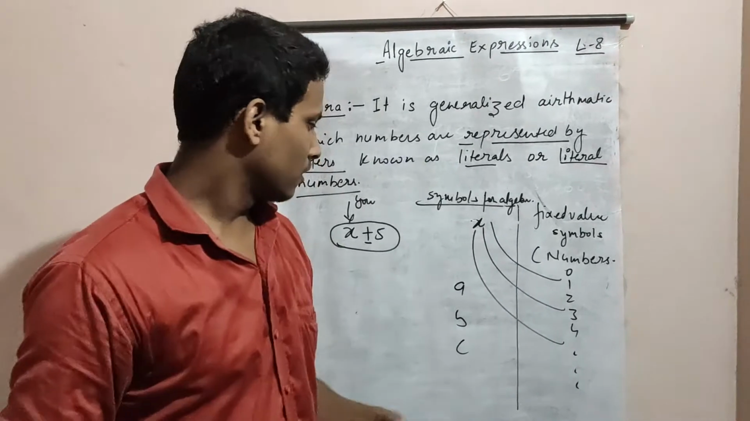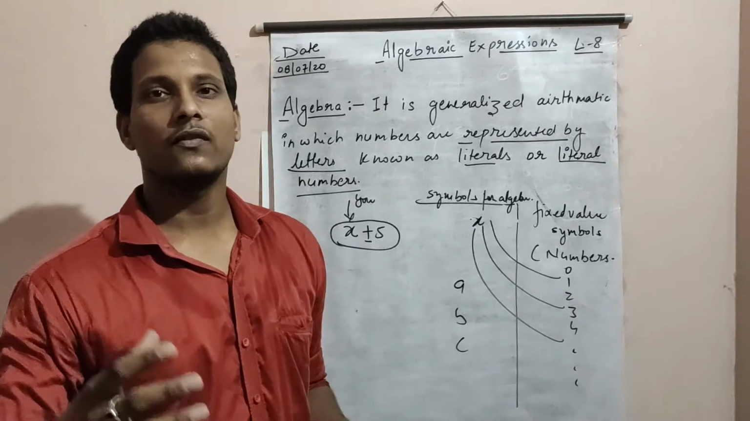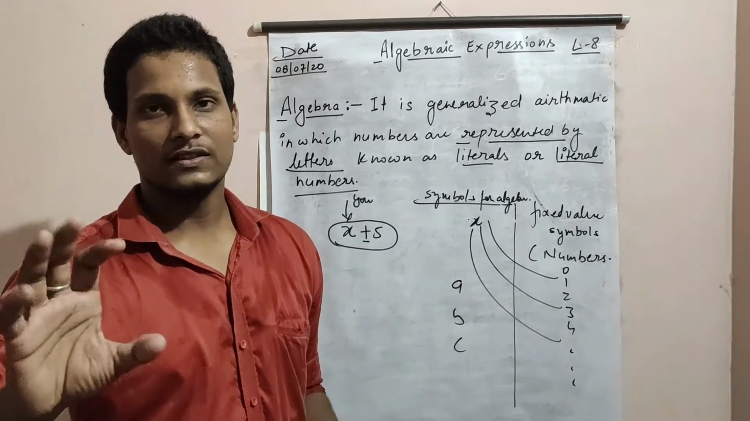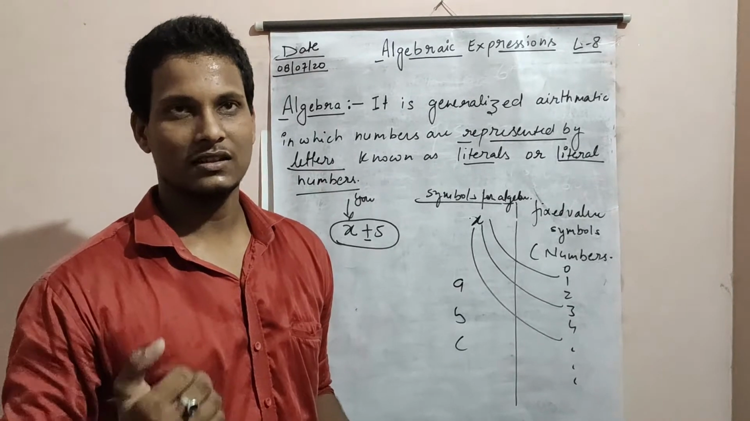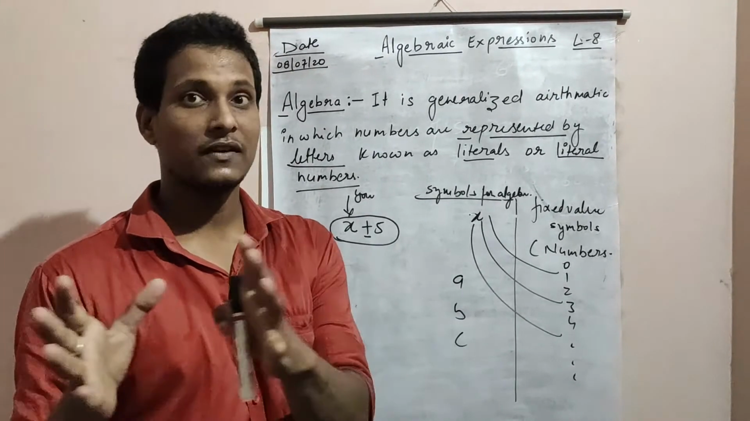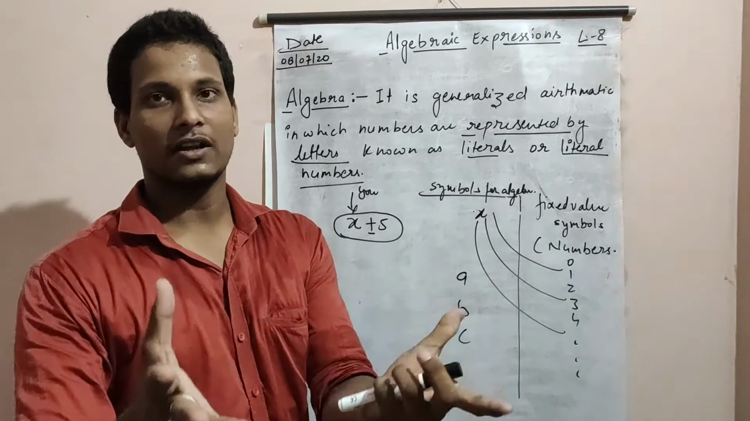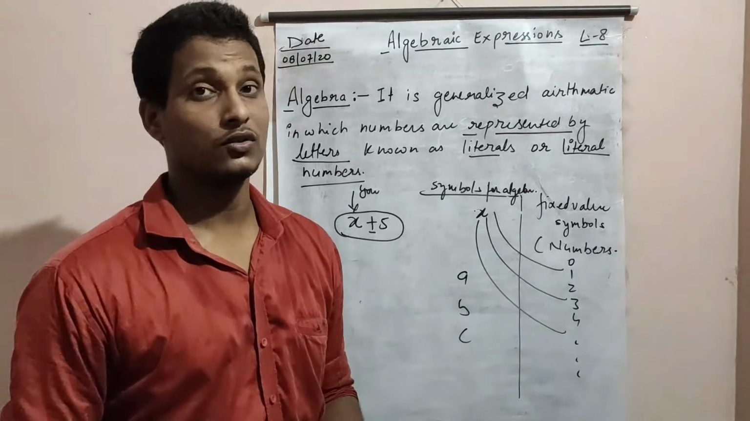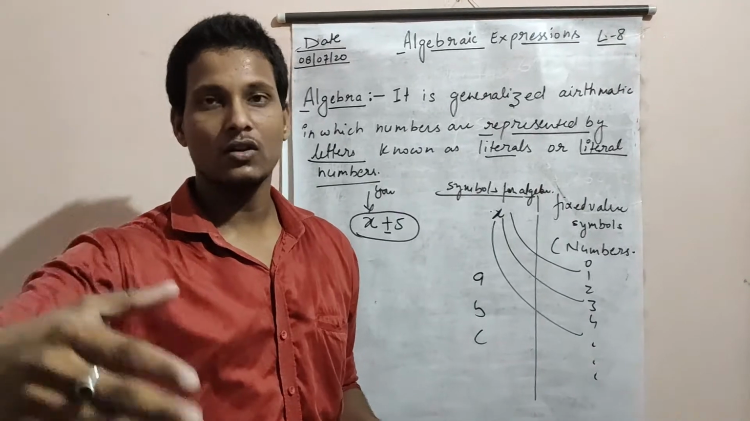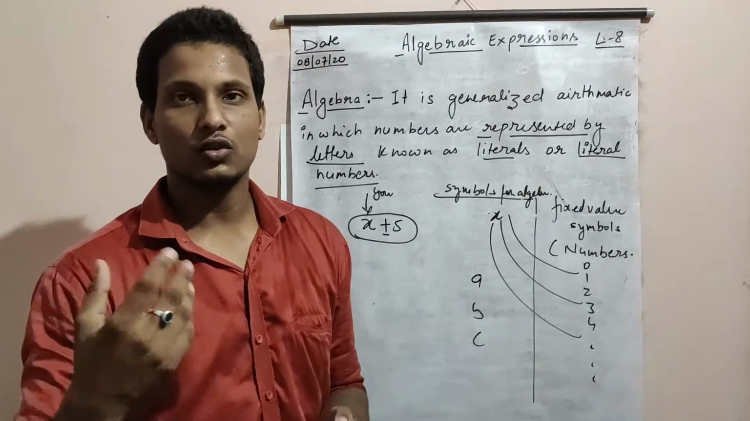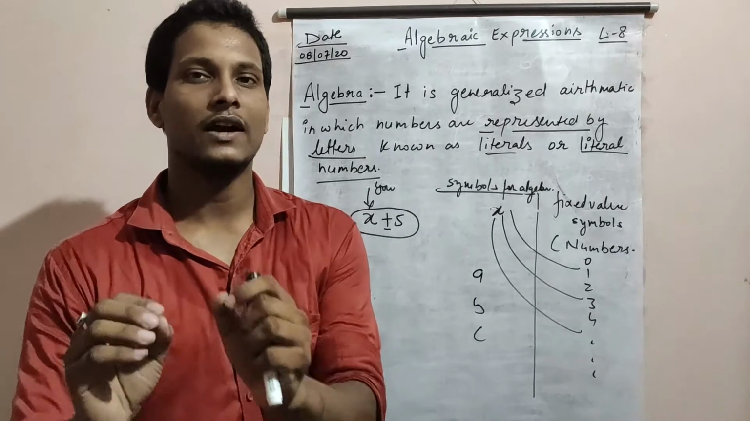Okay, let's take one more example. Suppose your friend has 7 toffees and you have 2 less than that. So that means 5 toffees. This is a particular example for fixed values. Your friend has 7 toffees. 7 is a fixed value, and you have 2 less than that. So you have 7 minus 2, which means 5 toffees.